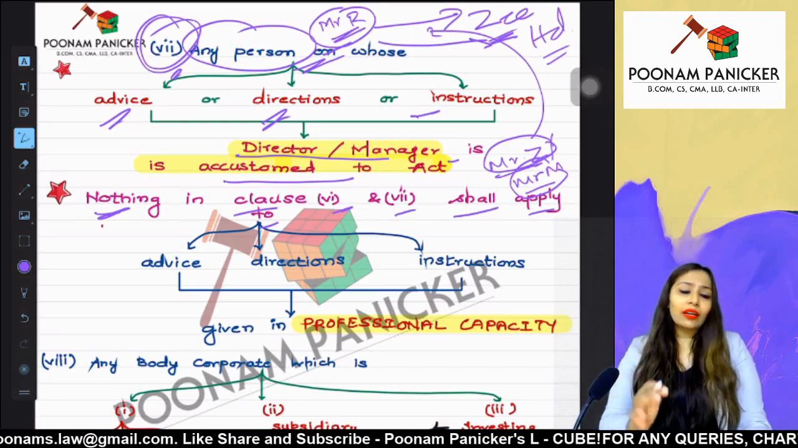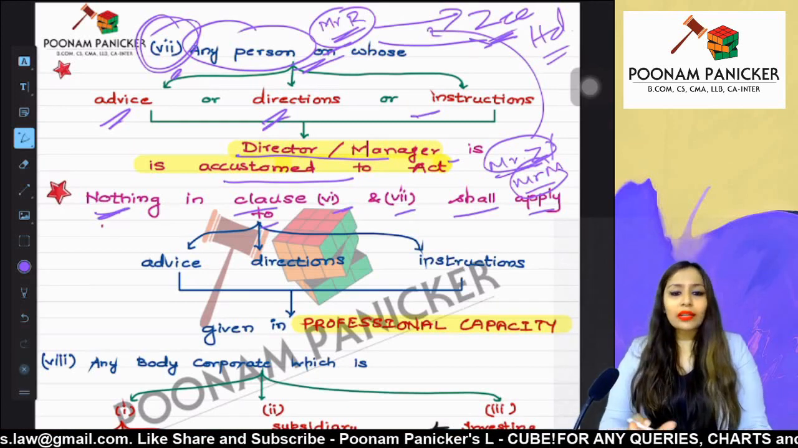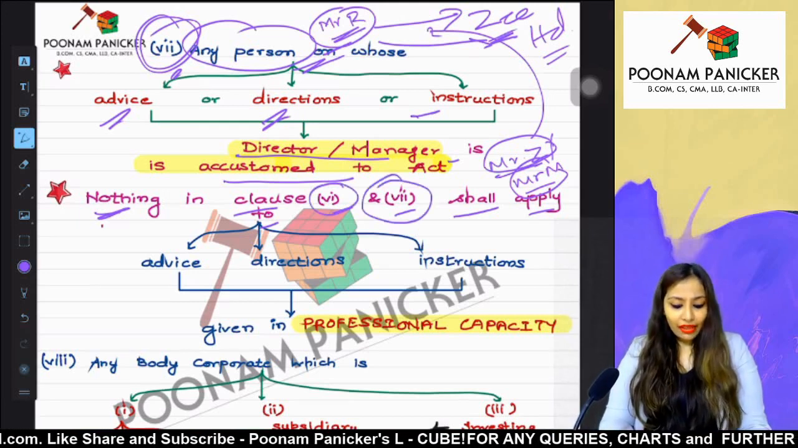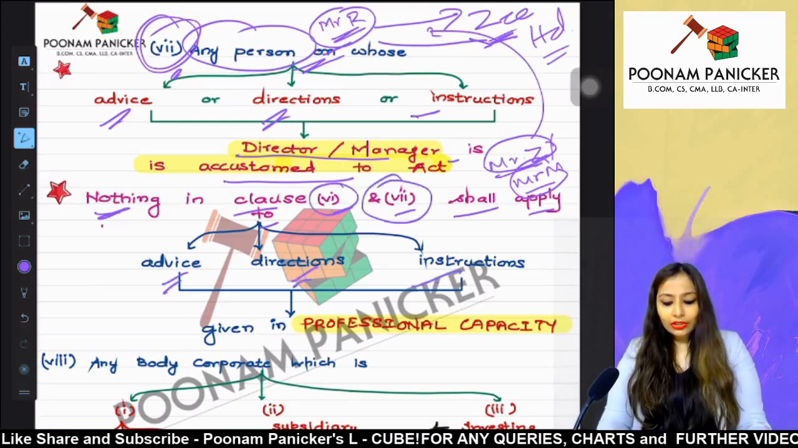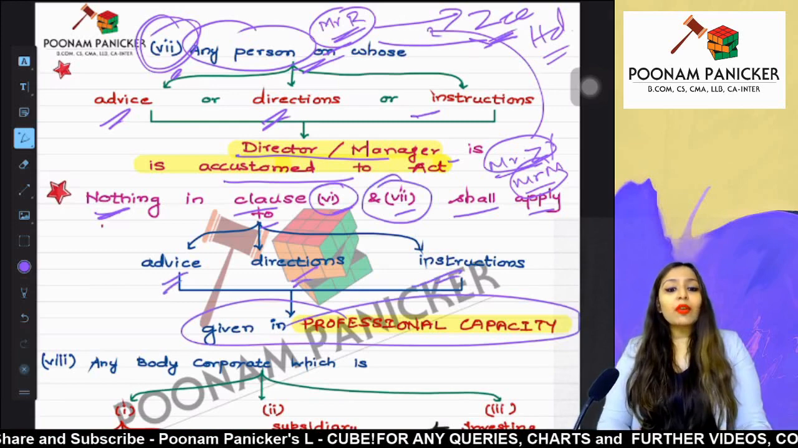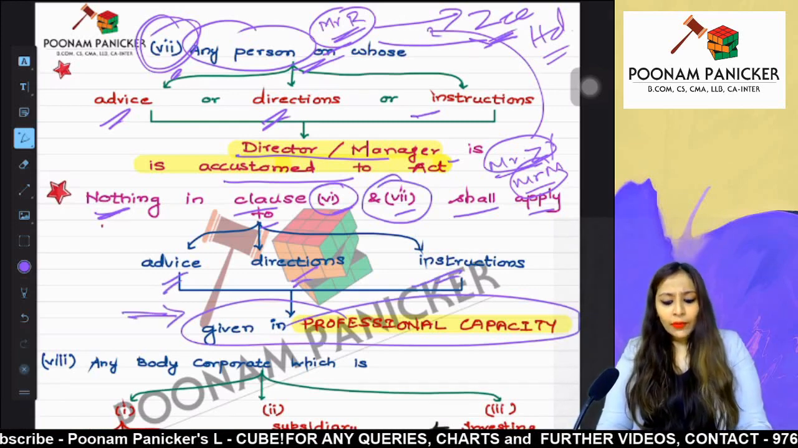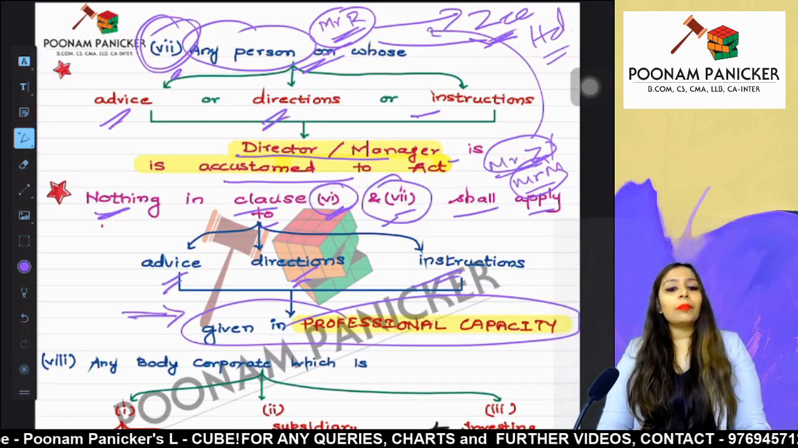They are just giving their advice, taking their money and not keeping any association with the company as such. So according to clause 6 and 7, advice, directions or instructions given in professional capacity are very specifically excluded from point number 6 and point number 7.